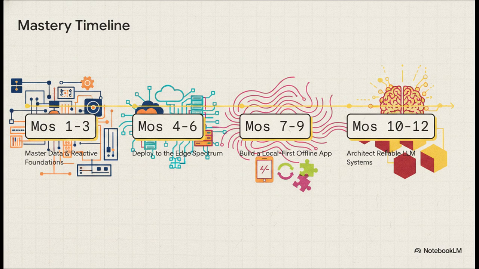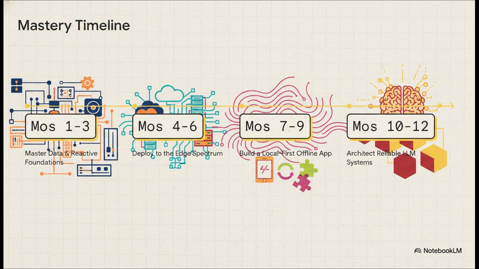Seriously, don't rush it. Spend months 1 through 3 strictly mastering data layout and reactive mental models. Get that foundation rock solid. Then, in months 4 through 6, take those apps and deploy them to the edge spectrum. Master your caching and coalescing. Months 7 through 9, challenge yourself to build a fully local-first offline app using CRDTs and WebAssembly.